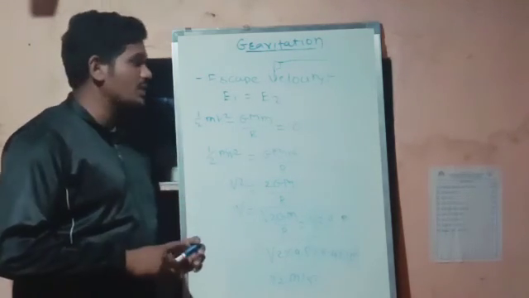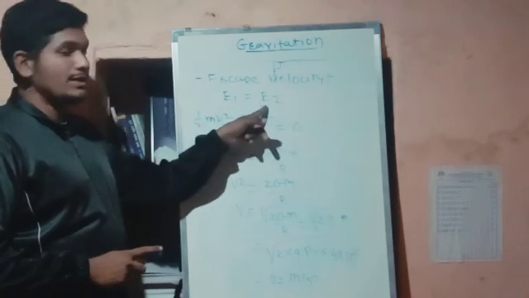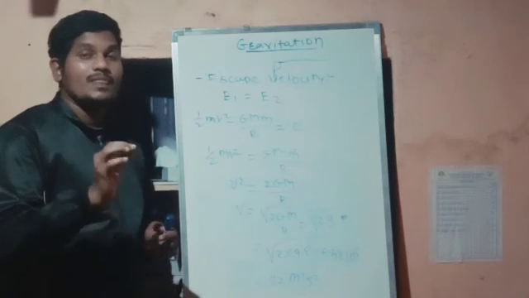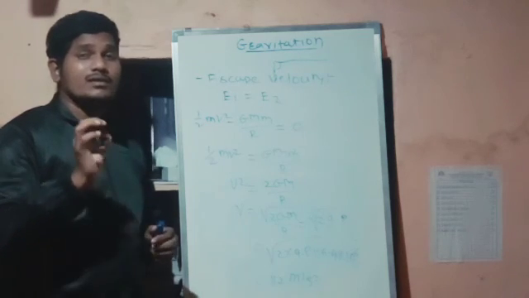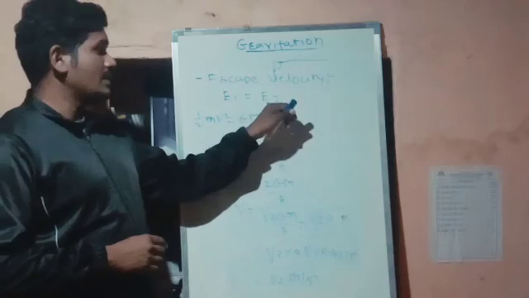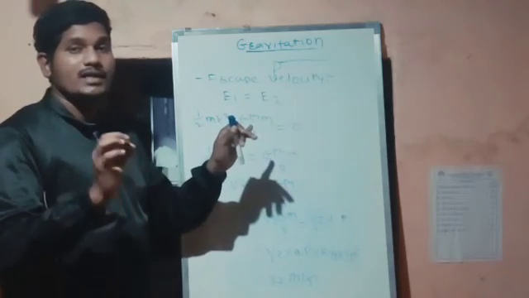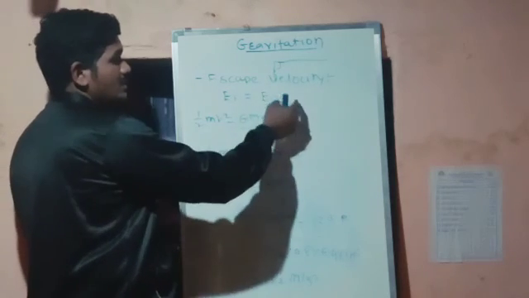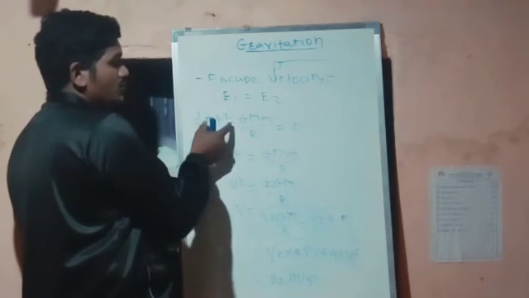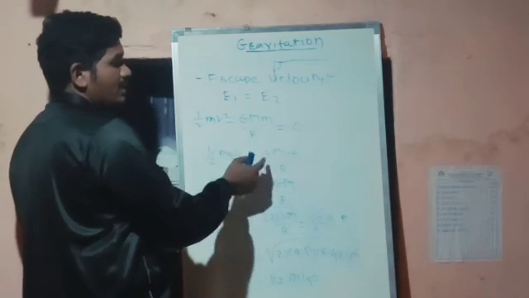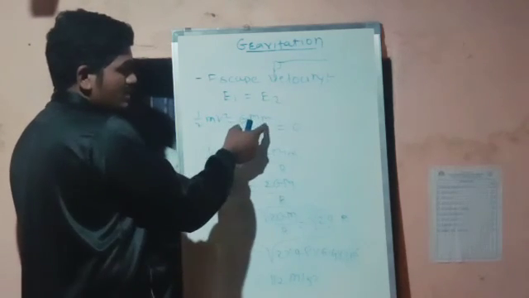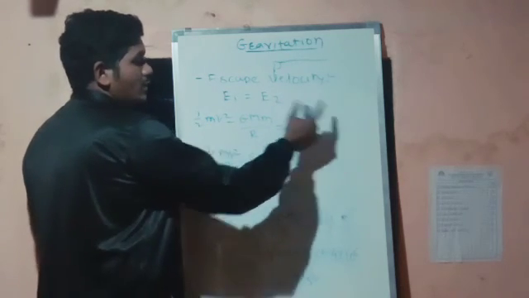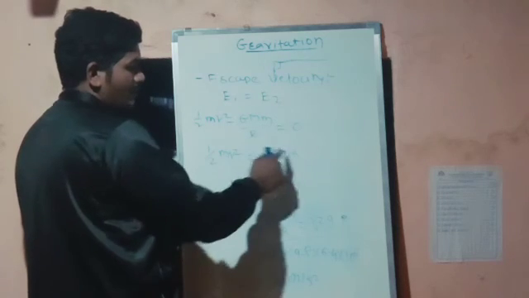I will explain one more time. E1 is for the mass m at the surface of the Earth, and E2 is for the mass m at infinite height. We have calculated only this term, and this term was 0. So half mv square minus GMm by r is equal to 0. I took this term to the other side of the equality sign, so m will get cancelled.